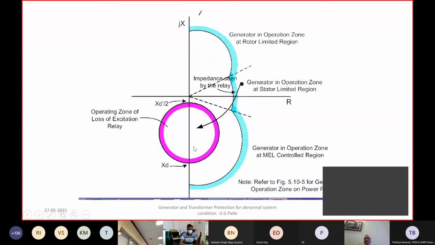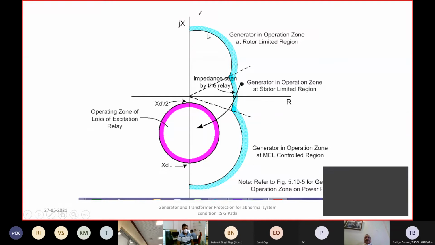So in this diagram, what we have done is we have drawn the capability curve of the generator, which was in MW-MVR mode. The same curve is drawn here in an RX diagram. So normally your operating point of the generator is in the quadrant 1 in this region.